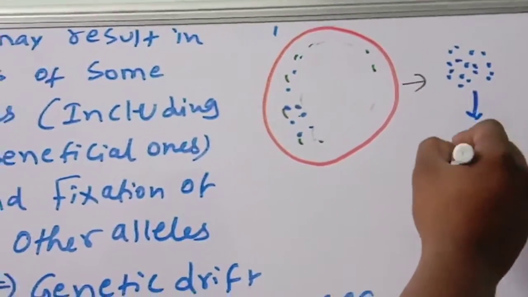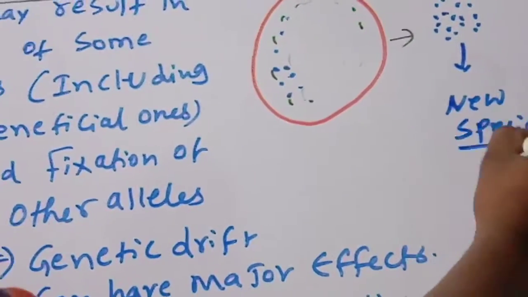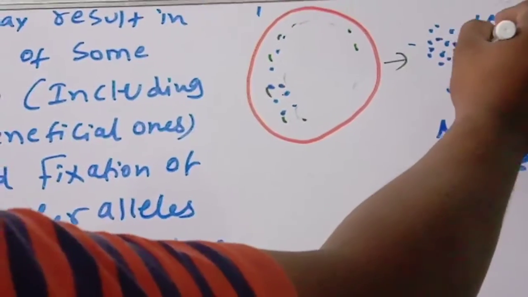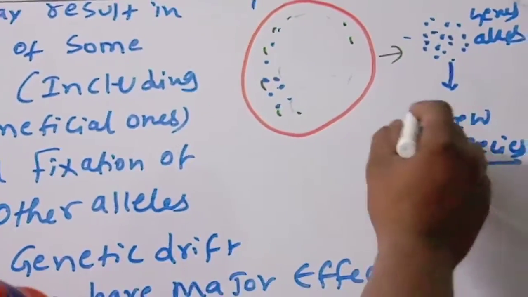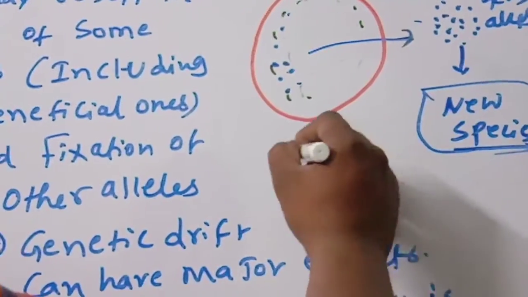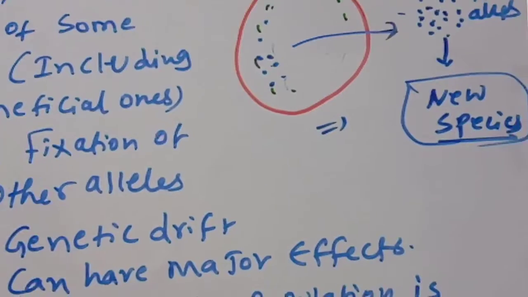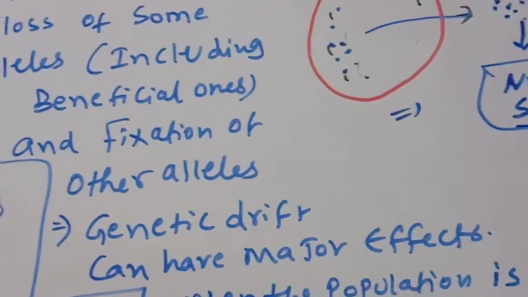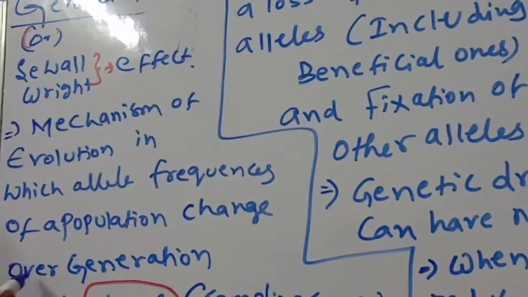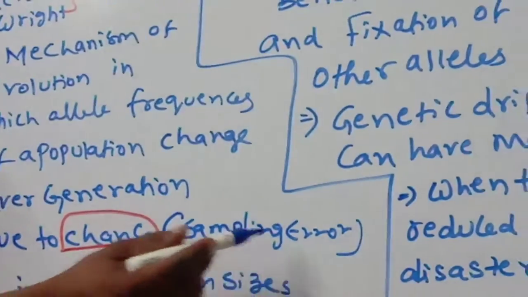And they will become a new species. By chance they survived, meaning the genes or the alleles survived by chance. They become a new species. That is what is called genetic drift. So what I am telling is a mechanism of evolution in which allele frequency of a population changes over generations due to chance. This is also called sampling error.